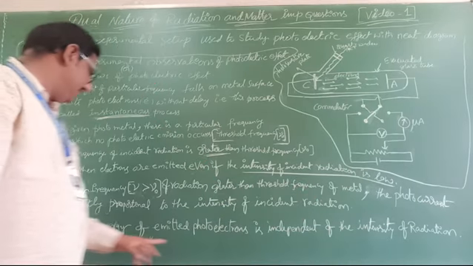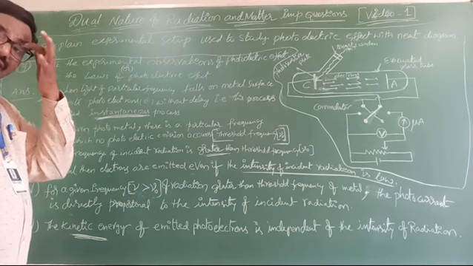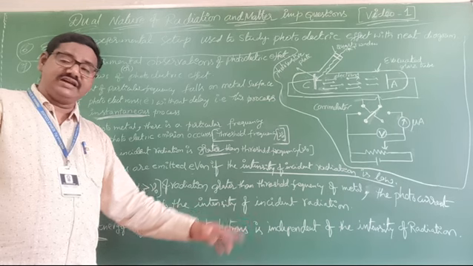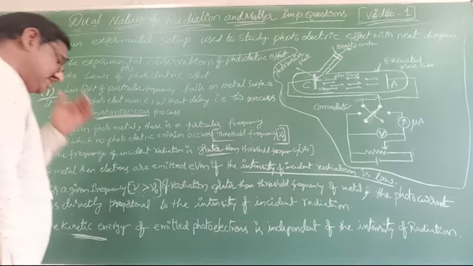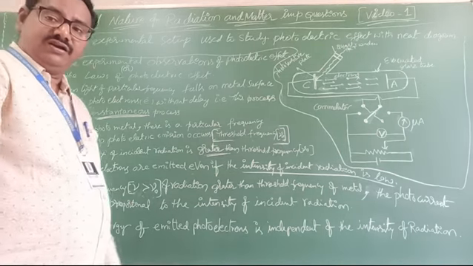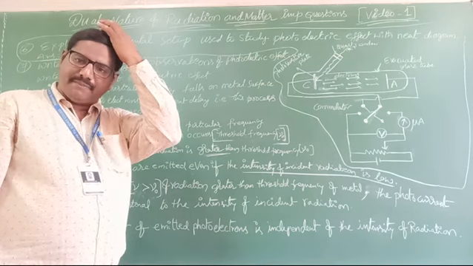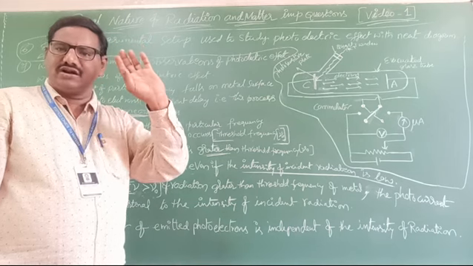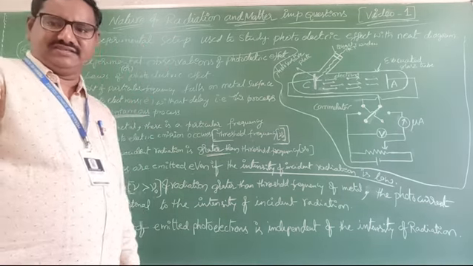The photocurrent is directly proportional to the intensity of incident radiation, and does not depend upon frequency. If the frequency is above the threshold frequency, what happens? The kinetic energy of the emitted electrons, or photoelectrons, will increase.